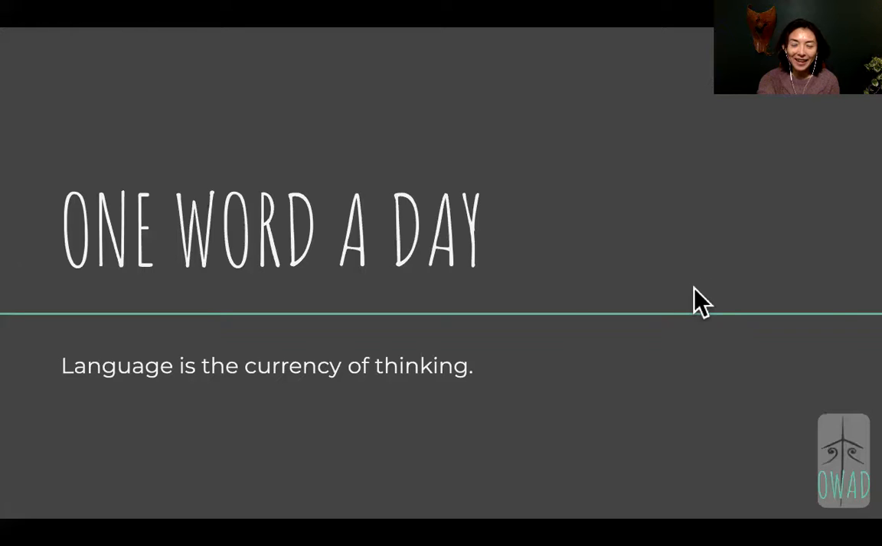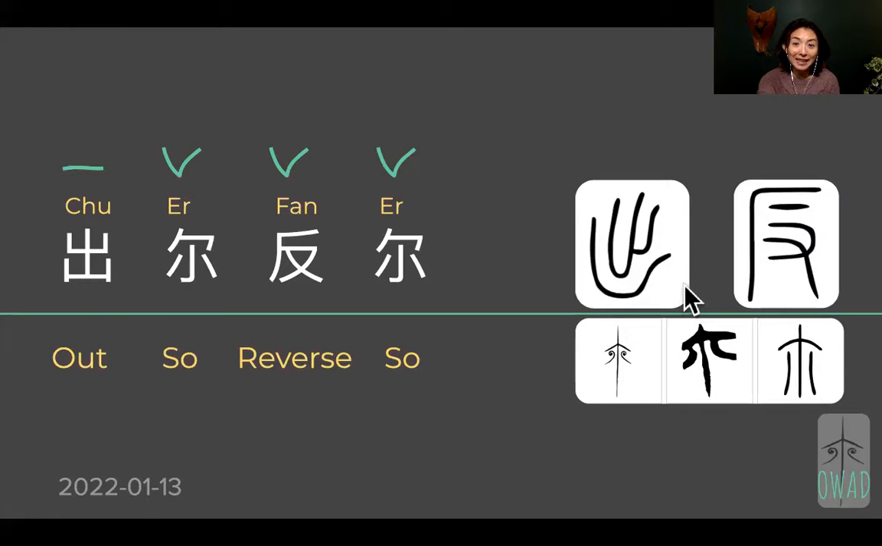Yesterday, we talked about 出尔反尔, which means somebody said something and then they reversed, they retract. So 出尔反尔 has this 尔 twice. It means "so," right? It's a referral of some statement. And then 出 means you uttered the word, give it out, right? And then 反, you flip it, you take it reverse. So simply, it means you're contradicting yourself.